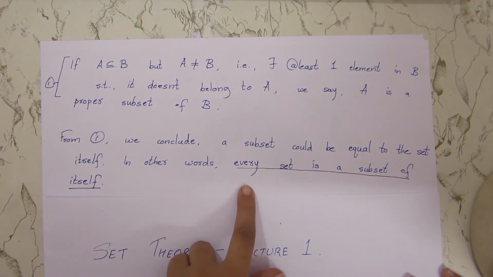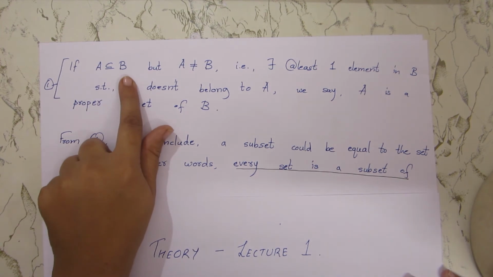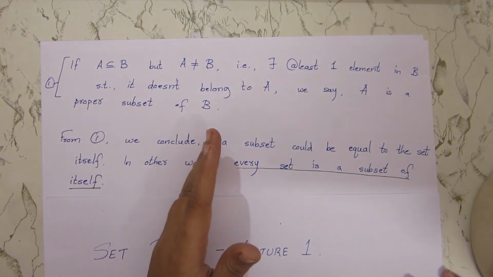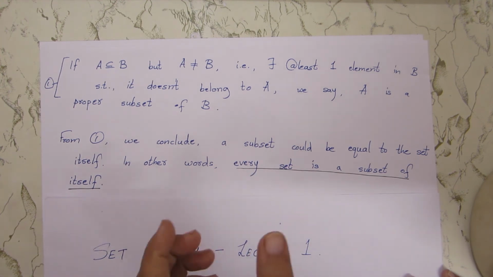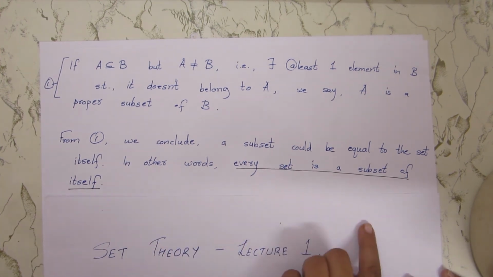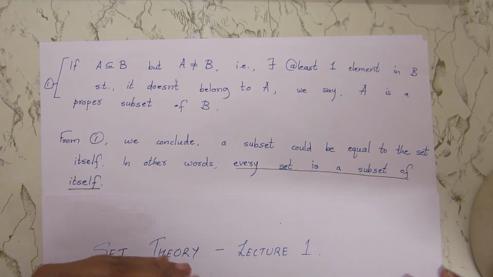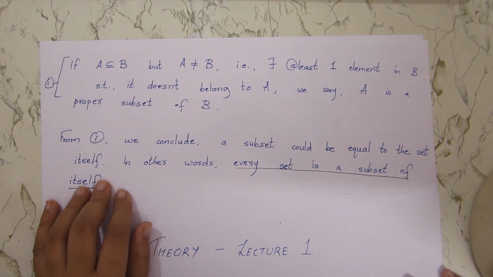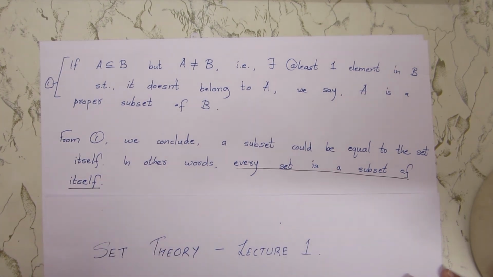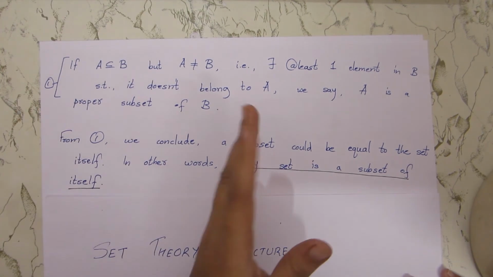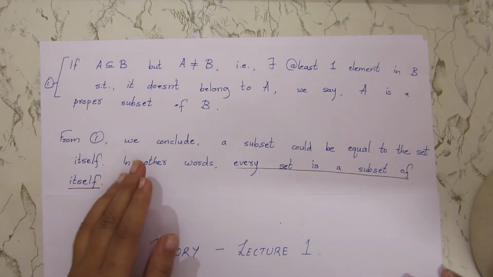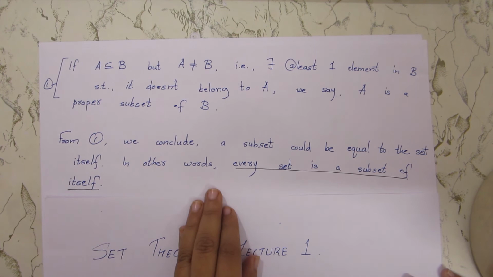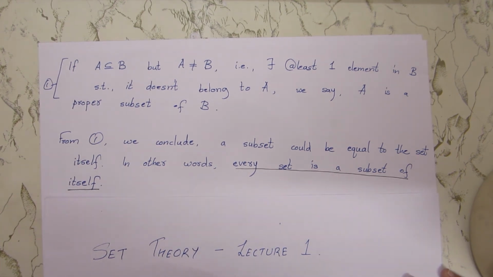Yeah, so we saw that. We already know that every set is a subset of itself. So if I say A is equal to B, I'll say A is a subset of B, and so remember this logical term, and B is also a subset of A. So these are equivalent statements. If they are equal, you can write it both ways. So if you have to prove two sets A and B are equal, you'll just be proving that A is a subset of B and B is also a subset of A.